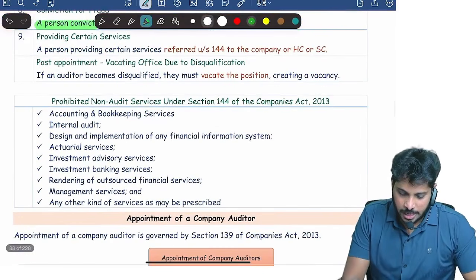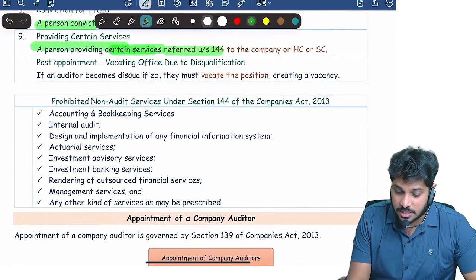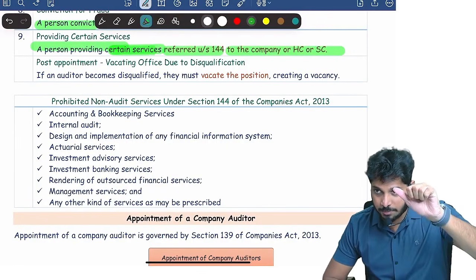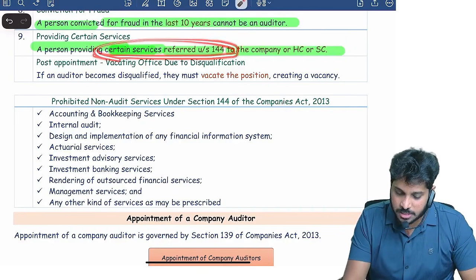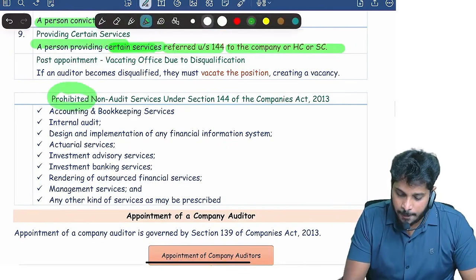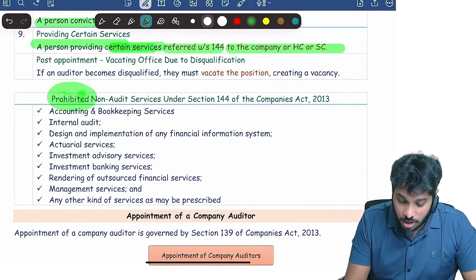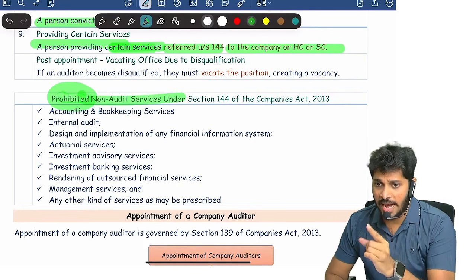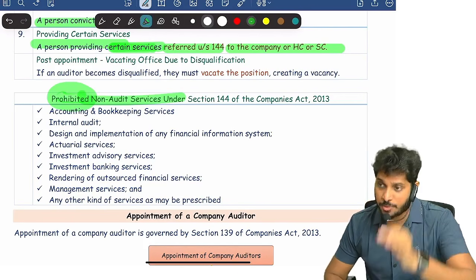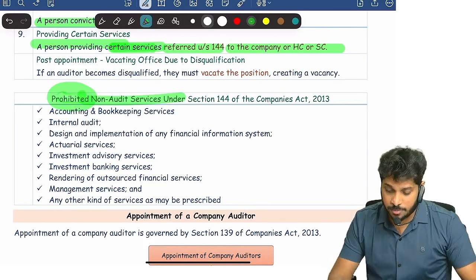And further, a person providing certain services referred to under 144 to the company, holding company, or subsidiary company. If a person is providing services prescribed under 144, what are they? They are talking about prohibited non-audit services. These are prohibited services. If you want to act as an auditor of a company, you are prohibited from providing these services. What are the prohibited services?